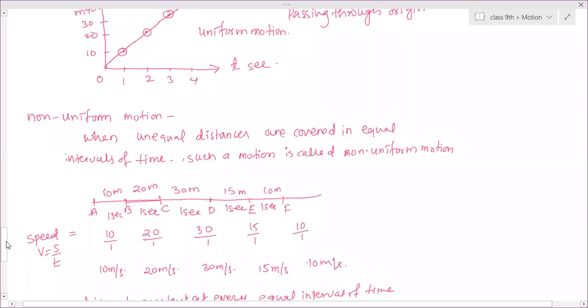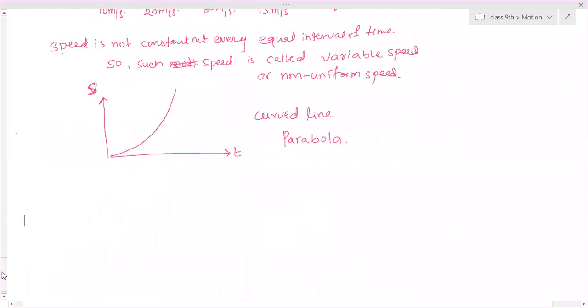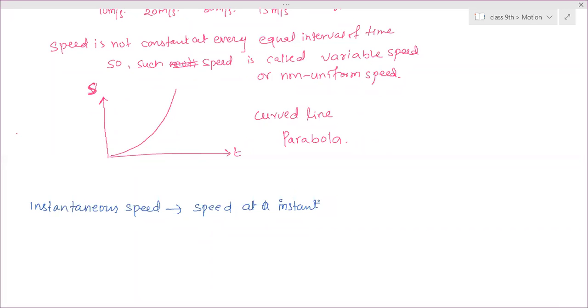And then instantaneous speed, the third type of speed. Instantaneous speed means speed at that particular instant. Right now you are moving, and you will see the speedometer on the vehicle. When you are riding, or your parents are riding, or in a car, you will see the speed of the car. The car is moving with a certain speed that is shown by the speedometer.